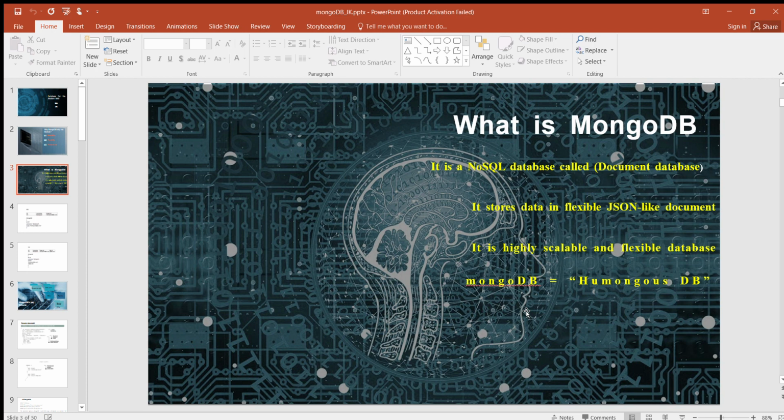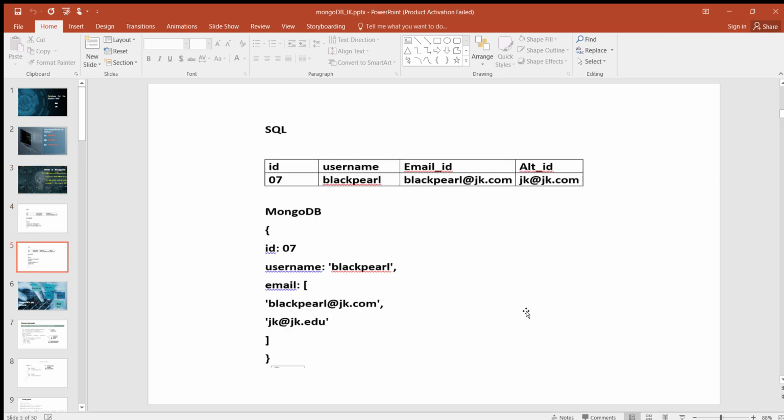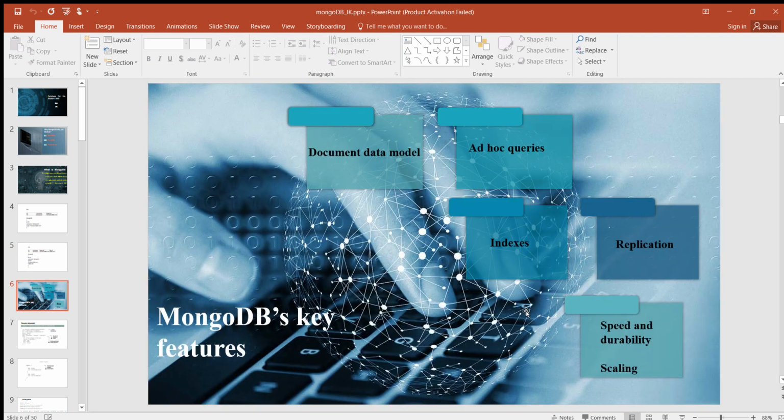Thus, MongoDB's business model isn't unlike that of other well-known open source companies: support the development of an open source product and provide subscription services to end users. This is a little bit of history about MongoDB.